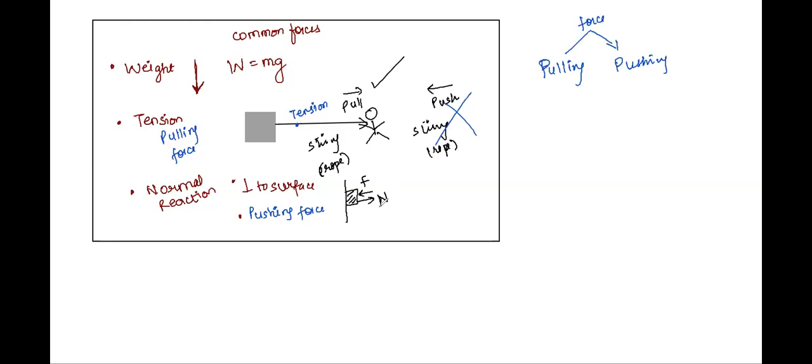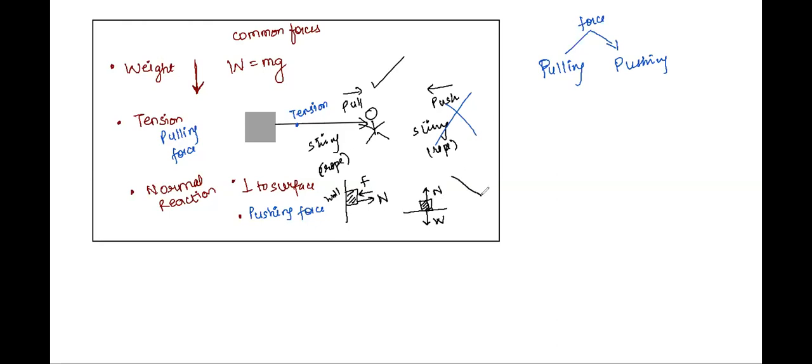This will be the force applied by the wall perpendicular to it on the block, by the wall on the block, remember. Now let's say this block is just kept, nothing else, on a horizontal surface. So the weight will act downwards on the block and the surface will apply a force on the block in the upward direction, which is again perpendicular to the surface.